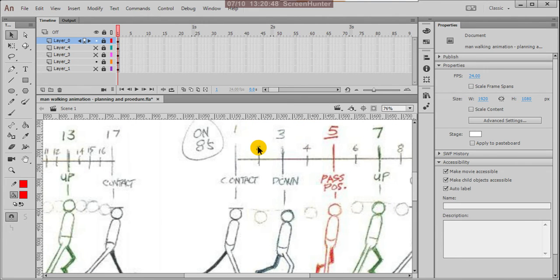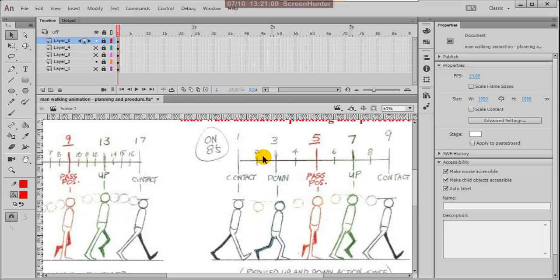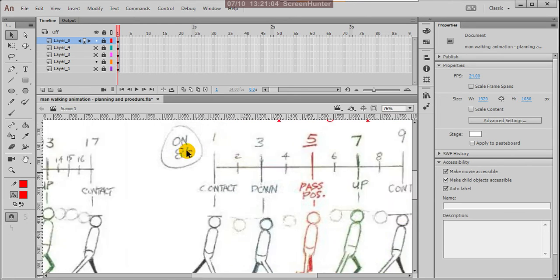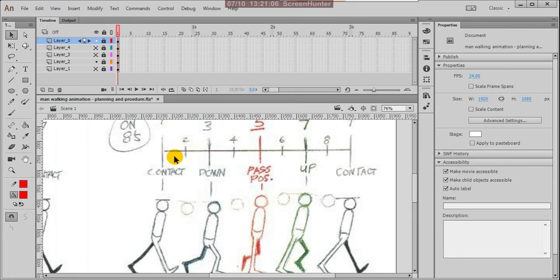Between here the in-betweens will come. In-betweens we always use for smooth action. Without in-betweens he'll move very quickly, rapidly, and sometimes it looks like a jerky action. So that is the reason we add in-betweens after planning all the extreme posing: contact, down, passing position, up,